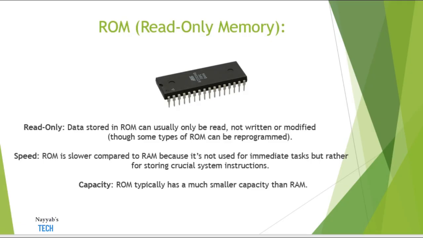When I talk about its capacity, ROM has a much smaller capacity than RAM because it is not meant for immediate tasks. It holds permanent storage, and you cannot write or modify the data. You can only read the data. That is why its capacity is smaller comparatively to RAM. So this is a key feature of a ROM.